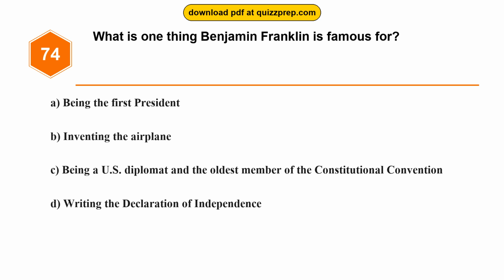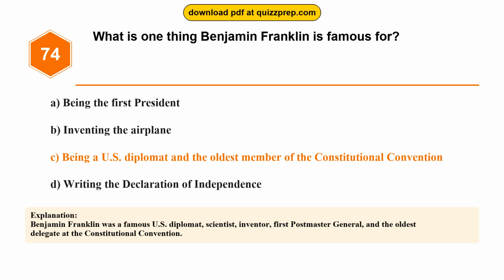Question 74. What is one thing Benjamin Franklin is famous for? Option A. Being the first president. Option B. Inventing the airplane. Option C. Being a U.S. diplomat and the oldest member of the Constitutional Convention. Option D. Writing the Declaration of Independence. The correct answer is option C. Being a U.S. diplomat and the oldest member of the Constitutional Convention. Benjamin Franklin was a famous U.S. diplomat, scientist, inventor, first Postmaster General, and the oldest delegate at the Constitutional Convention.